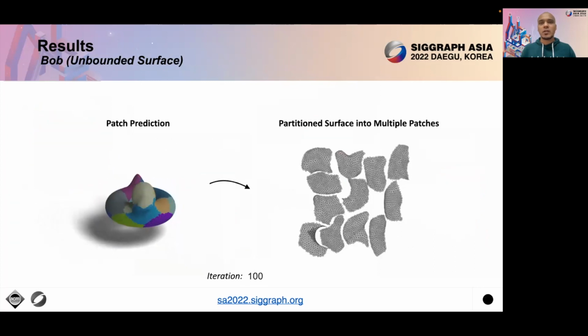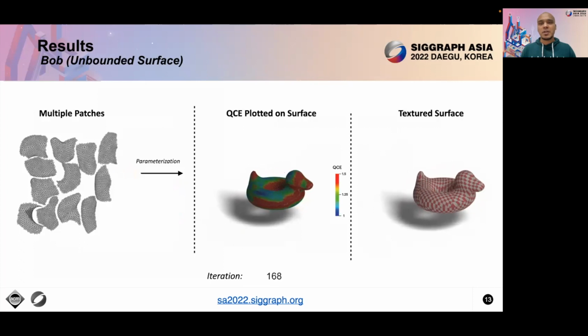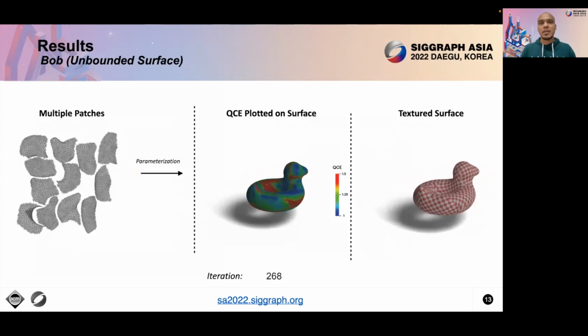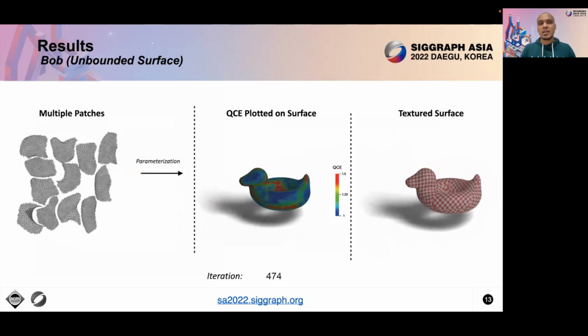Now we show results on unbounded surfaces. Remember that for unbounded surfaces, we use PatchNet for generating seams and partitioning the mesh into multiple patches. Once patches are generated, we can feed them to the surface parameterization module to get the final UV map. Here we show the QCE plot on the 3D surface of the duck, and to the right of it is the 3D textured mesh.